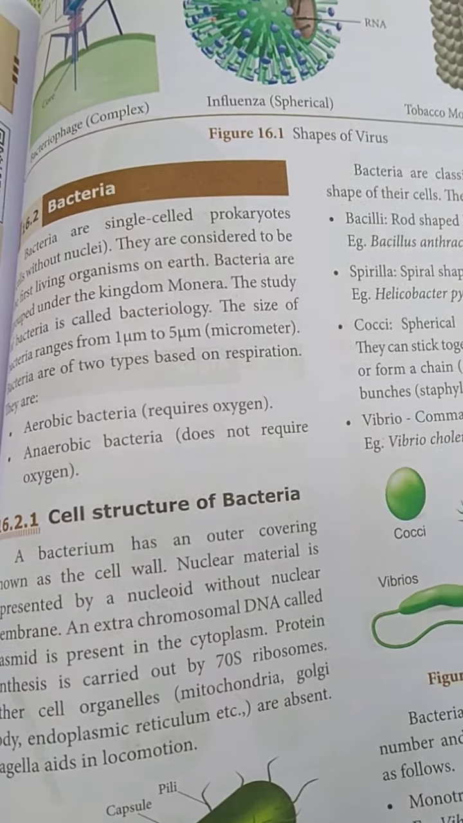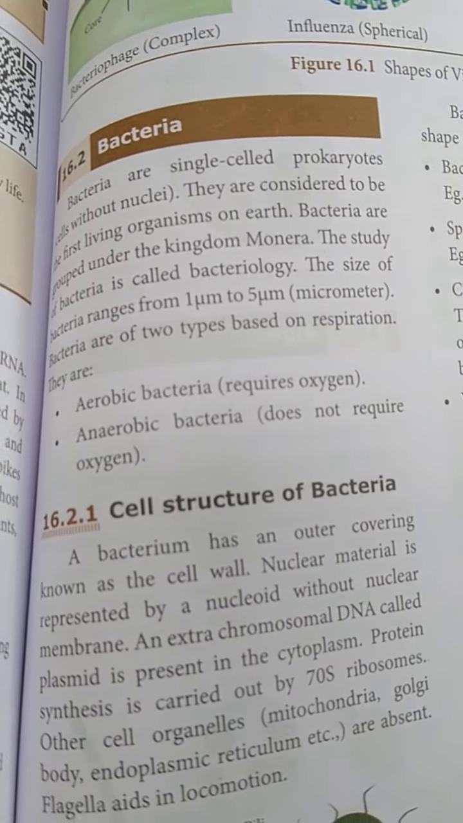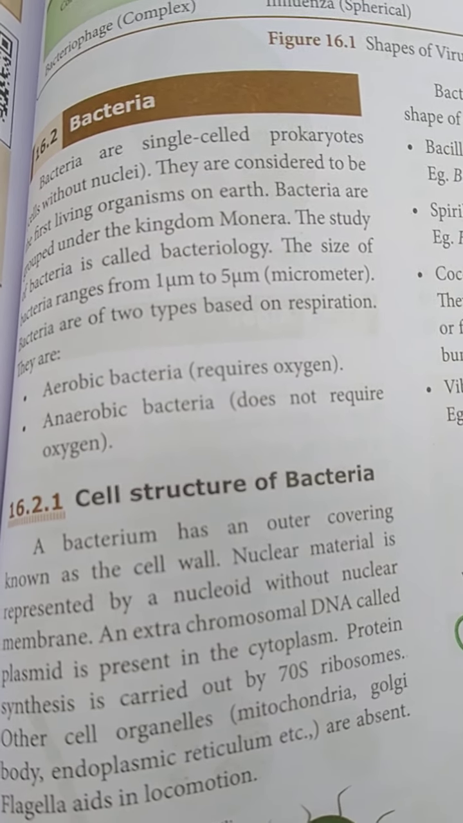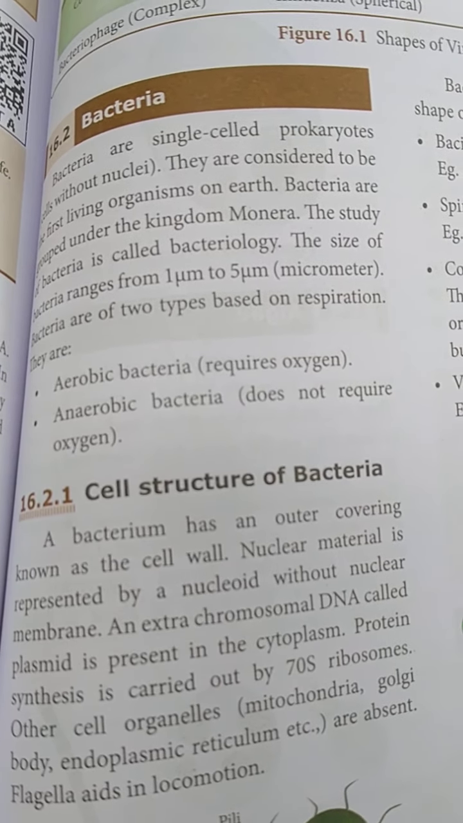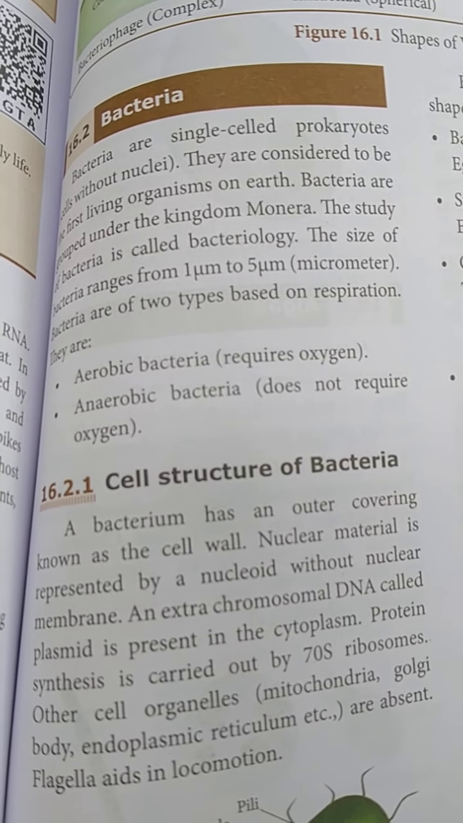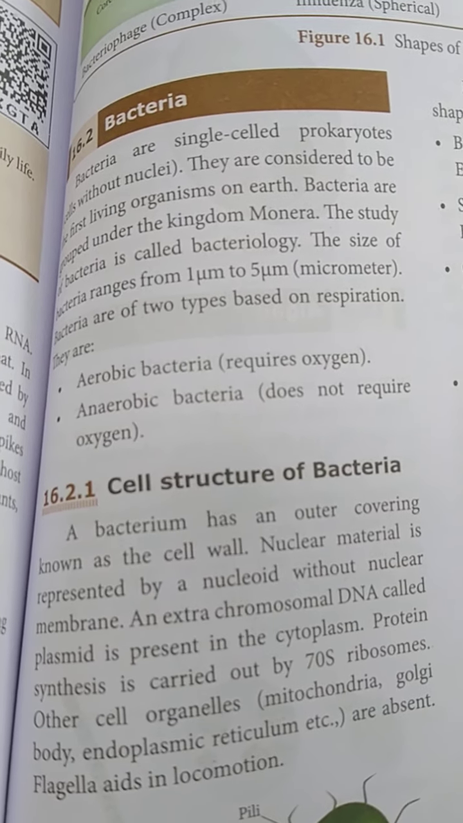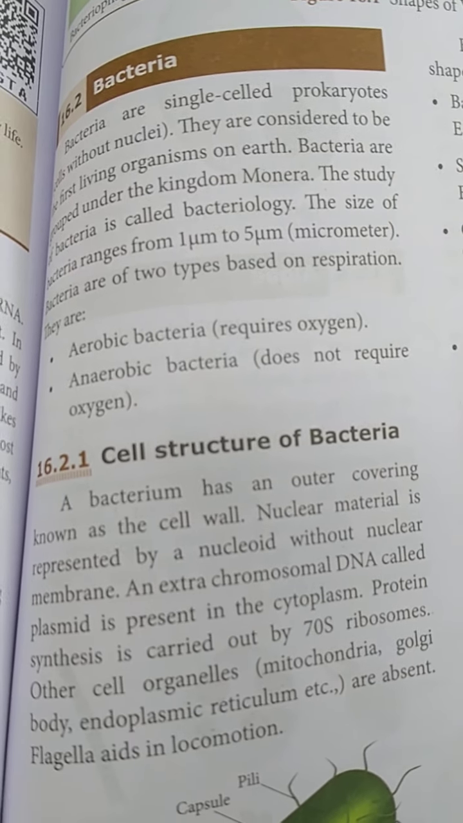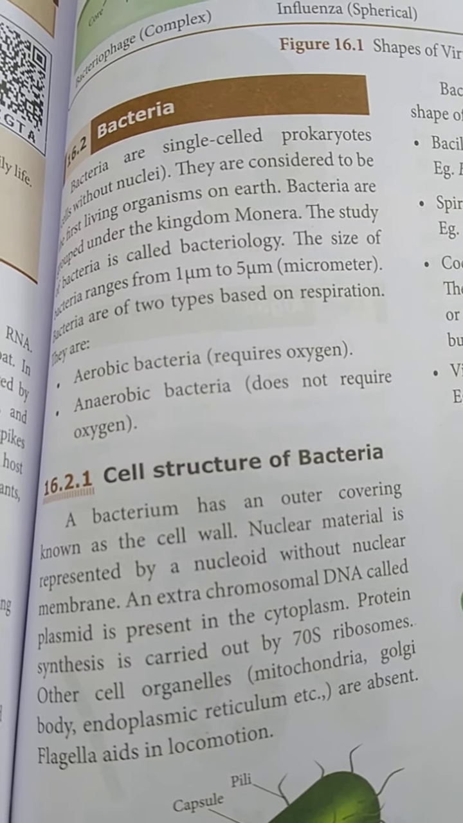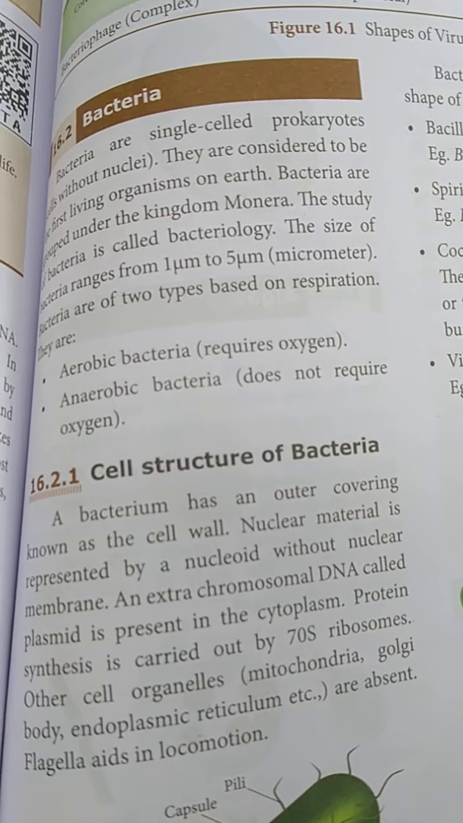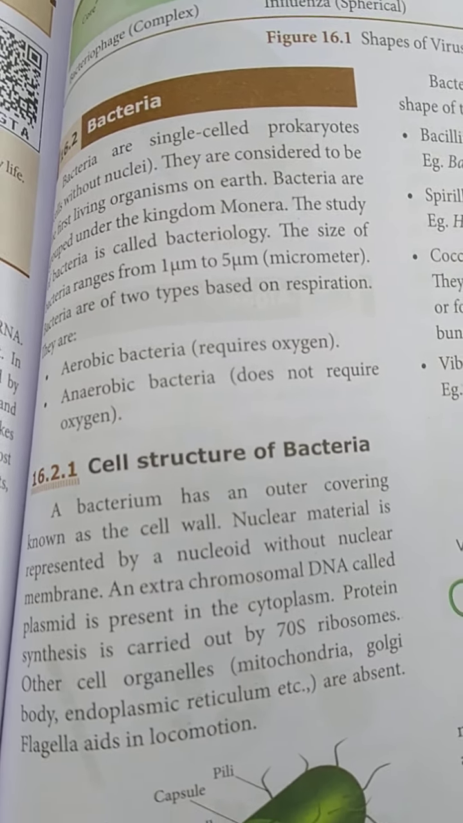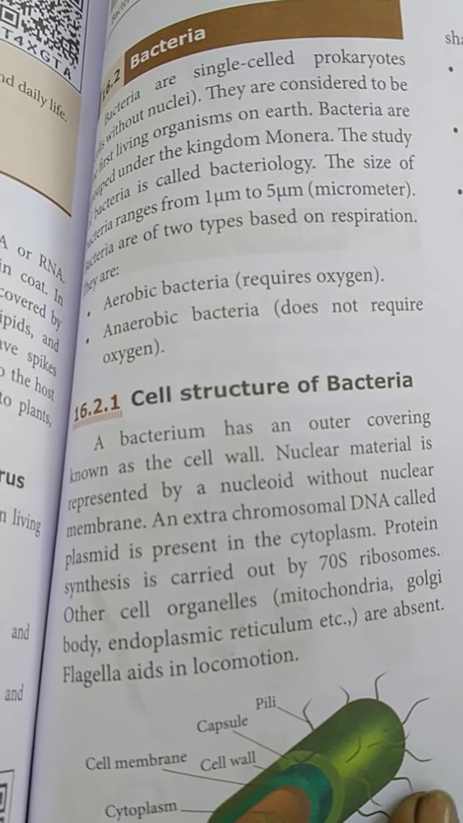Next, how many types of bacteria are there? There are two types of bacteria, anaerobic bacteria and aerobic bacteria. First we are going to see about aerobic bacteria. It requires oxygen, so without oxygen the aerobic bacteria won't live. Next one, anaerobic bacteria. This bacteria does not require oxygen. They do not need oxygen.